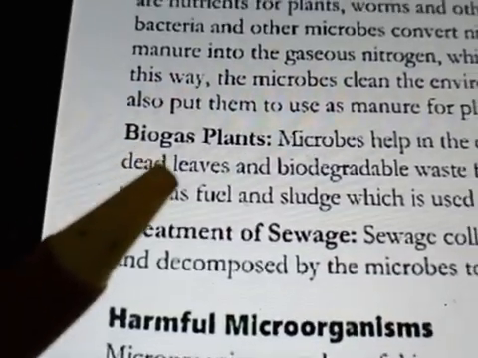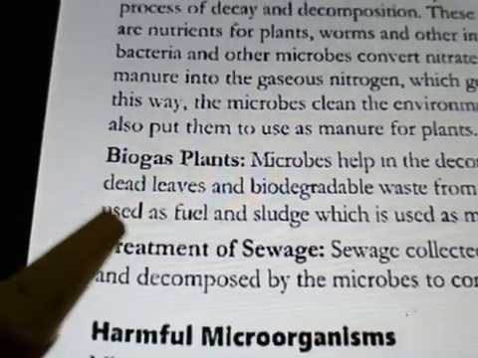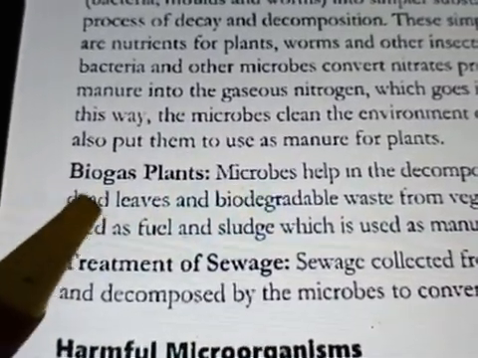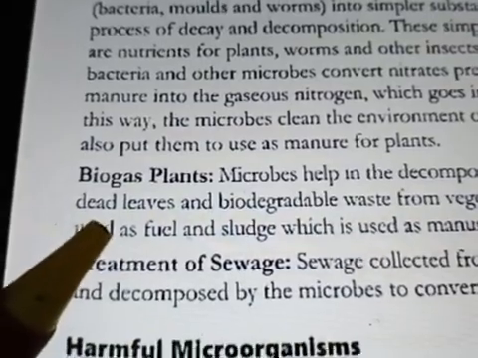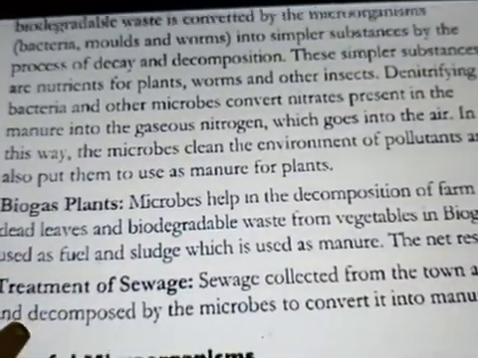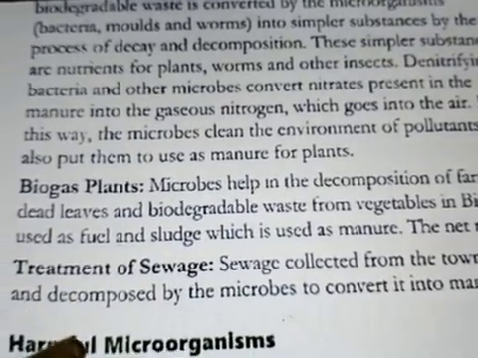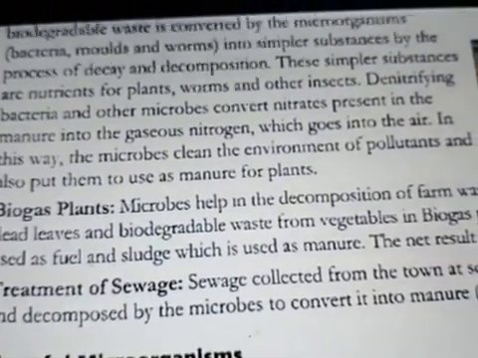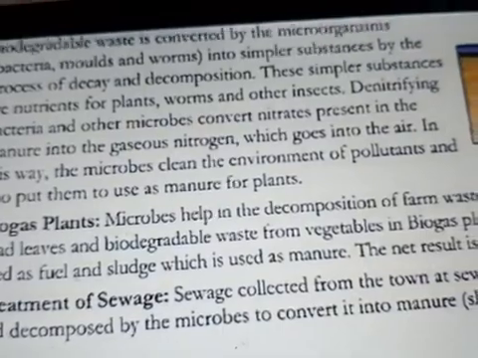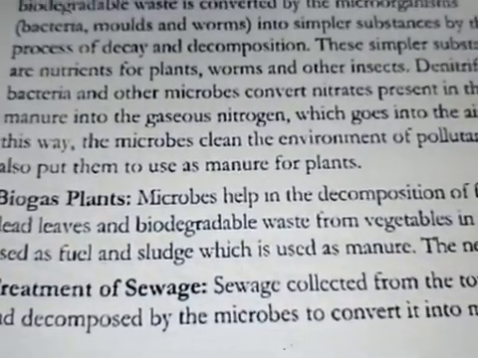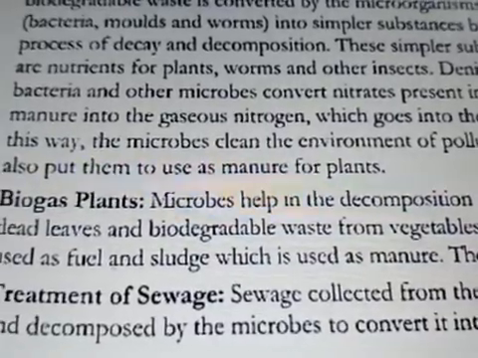Now the biogas plant. How does the biogas plant help in cleaning the environment? With the help of microbes, because microbes help in decomposition of farm waste and biodegradable waste in the biogas plant, which gives out biogas as fuel and sludge as manure. Now I'll show you the diagram of a biogas plant.